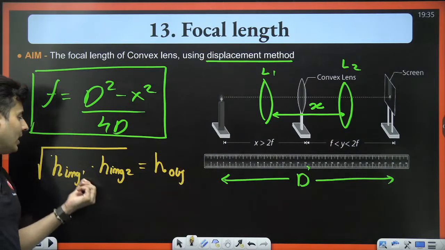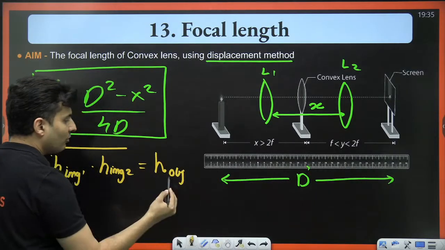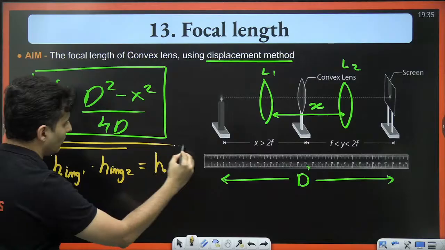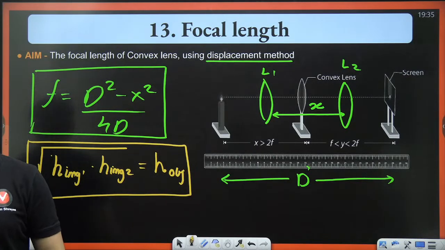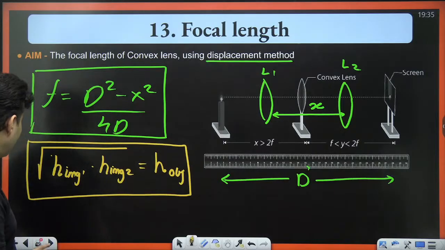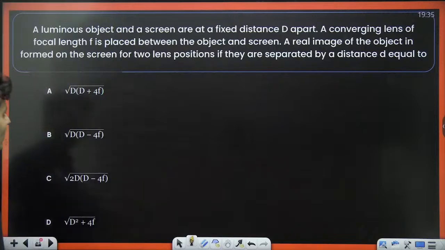So the root of height of image 1 times height of image 2 will be the height of the object. This is also a very, very important formula. Keep these things in mind.